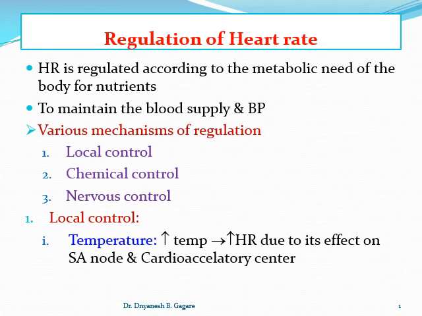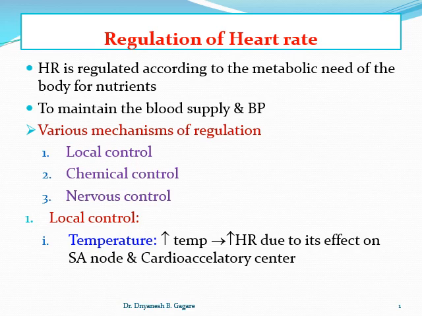So how is the heart rate regulated? Okay, you know the normal heart rate is about 72 beats per minute. That is, it remains about 70 to 80 beats per minute. So how is it regulated? There are mechanisms of regulation of heart rate.